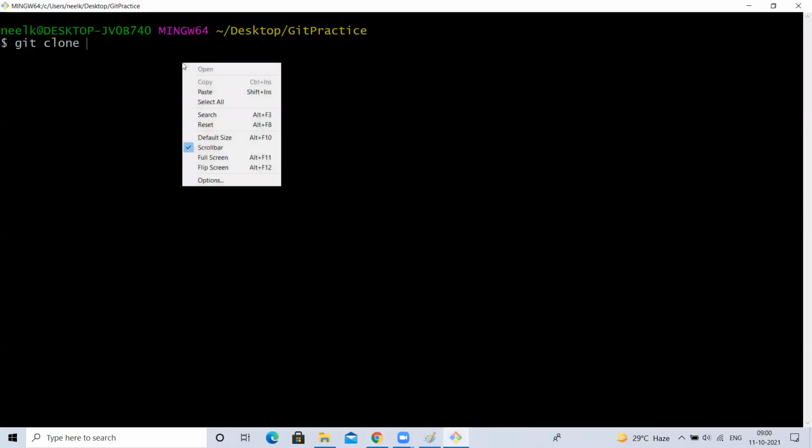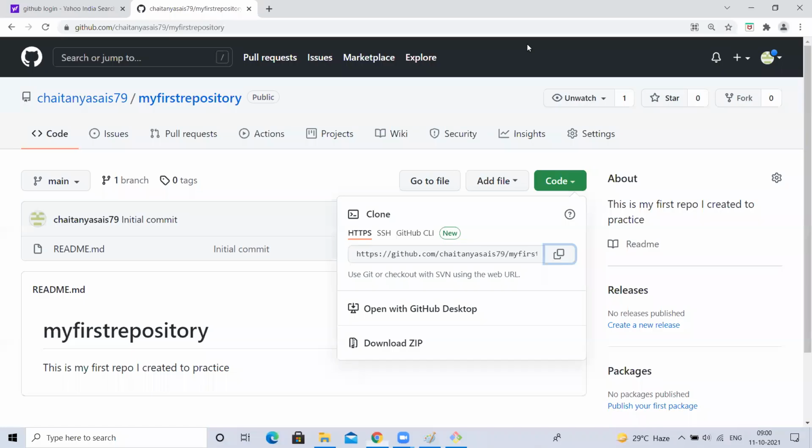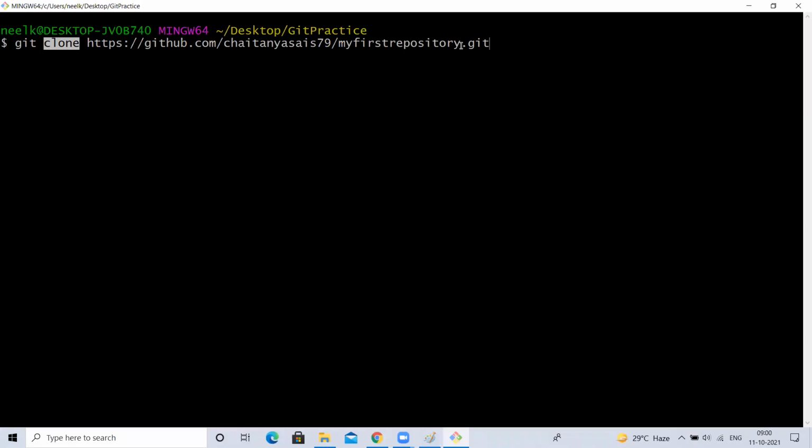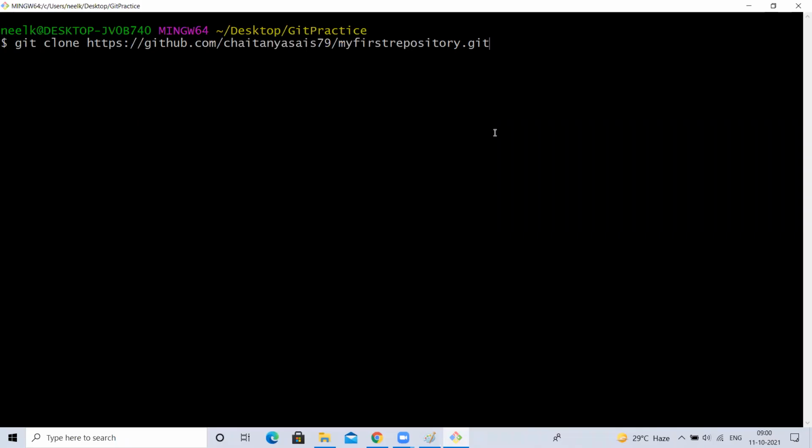Now I'll go here and give git clone and the URL. Not this URL. Again, I'm saying not this URL. If you use that URL and then come to me and ask, sir, I'm getting an error, I'm not going to help you, because I'm highlighting it now. Not this URL, this URL. The only difference between that URL and this one is that the last .git will be there. But you don't need to worry. Instead of copying from here, copy it here, and the .git will also come.